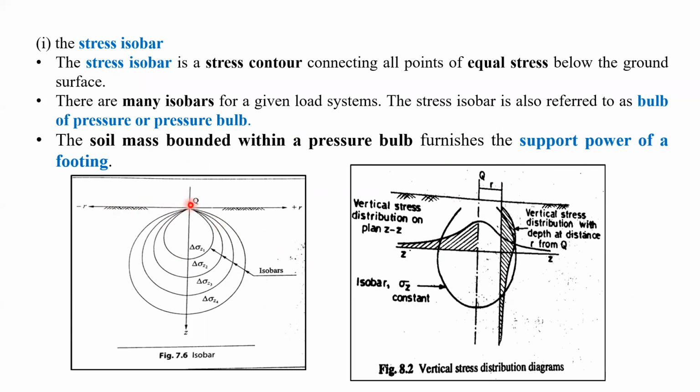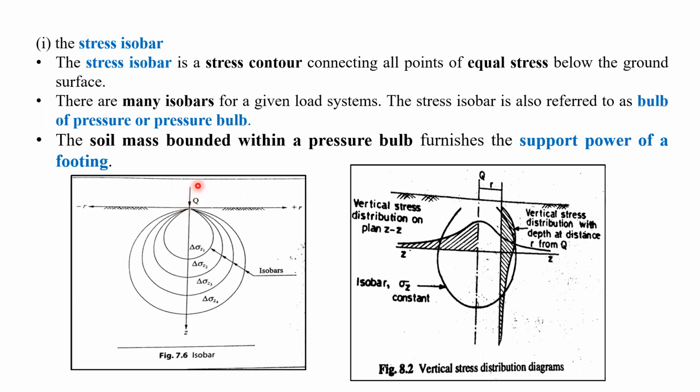We can also take the example of a structure foundation. So below the base of the foundation, the soil is going to experience stresses, right? The stresses may go up to different depths below the base of the footing, or even in the lateral direction also.